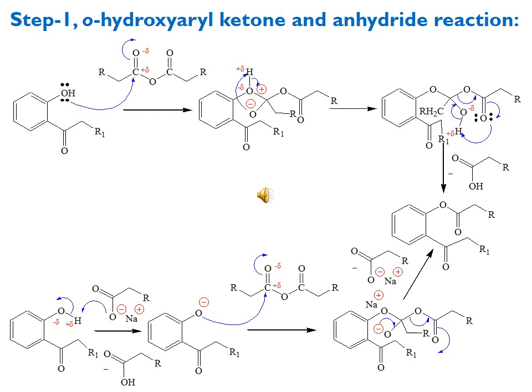This negatively charged oxygen is counterbalanced by the sodium ion, and we get sodium acetate as the byproduct. That is, the base which was used acts as a catalyst and is returned back with the formation of the O acylated product with anhydride.